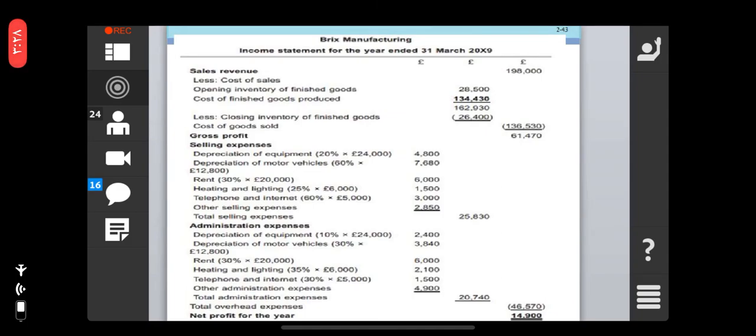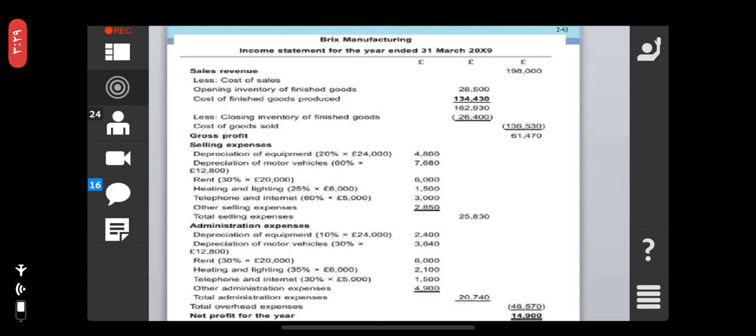Other selling expenses 2,850. So total selling expenses is 25,830. Administrative expenses: depreciation of equipment 10% of 24,000, depreciation of motor vehicles 30% of 12,800, rent 30% of 20,000, heating and lighting 35% of 6,000, telephone and internet 30% of 5,000, and other administrative expenses 4,900.